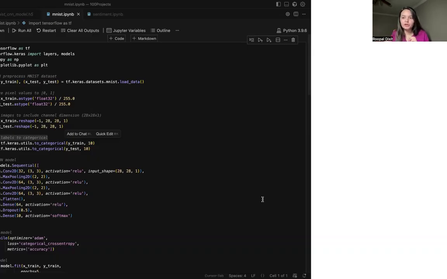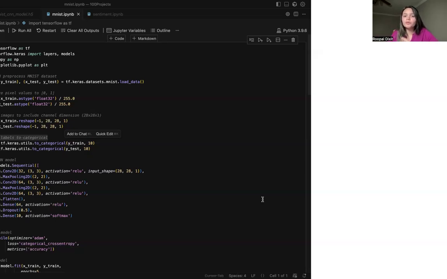The formula for this ReLU activation function is max of 0 and x, where x is the input to that layer. The function gives x if it is positive. If it is not positive, then we get 0. So this is how the ReLU function works.